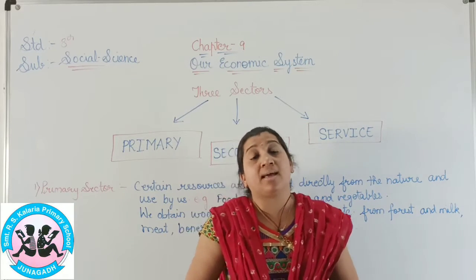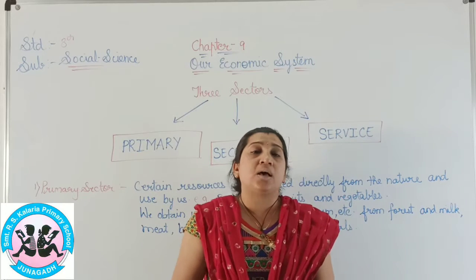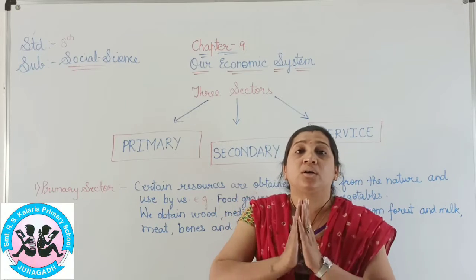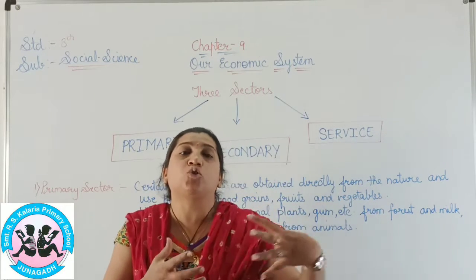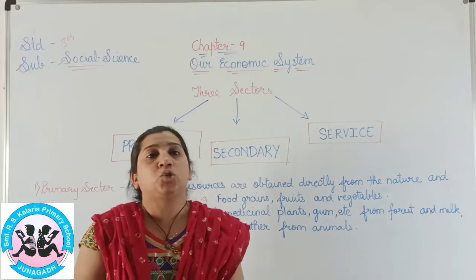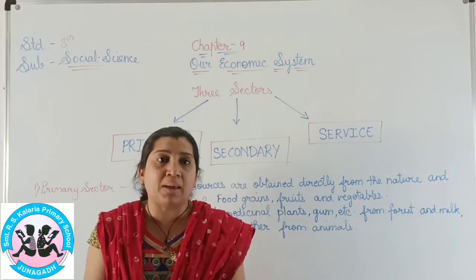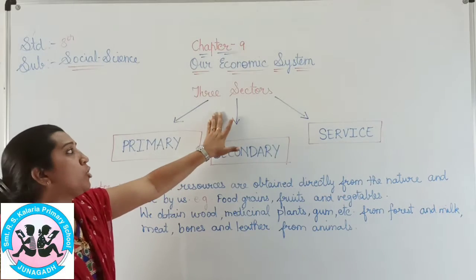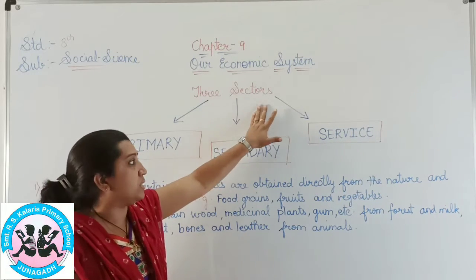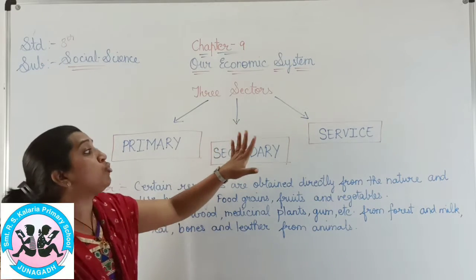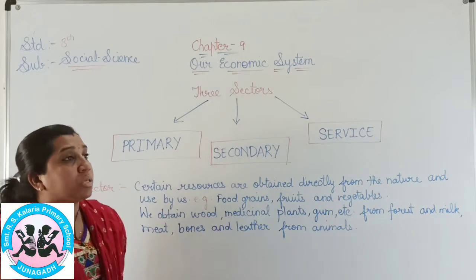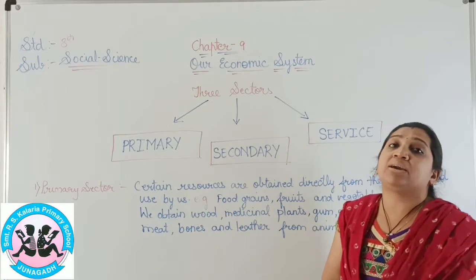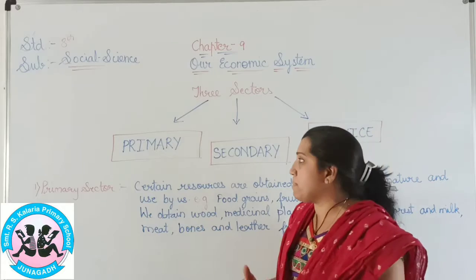Some products we are directly using as a raw material, some products need to be finished, and some products always need to be transported from one place to another and we are getting them from the market. So in this chapter we are going to study first of all about the three sectors, in which we are going to see which particular product we are getting from the nature or from the market, and in which particular way.